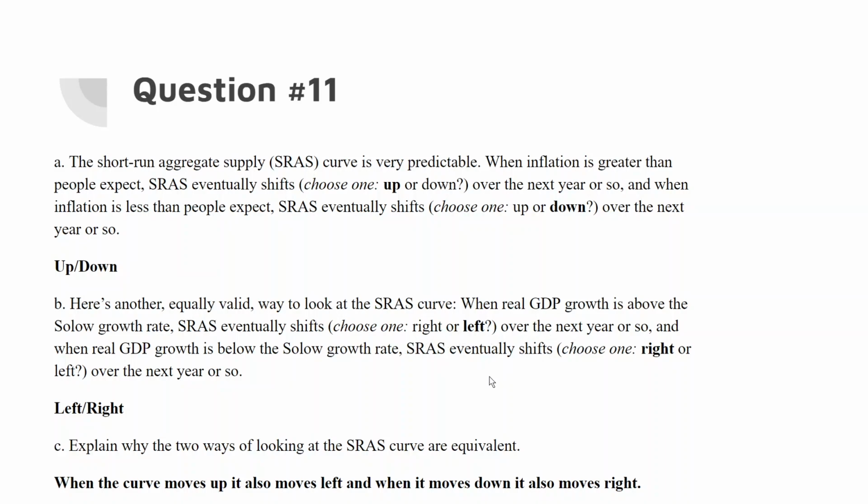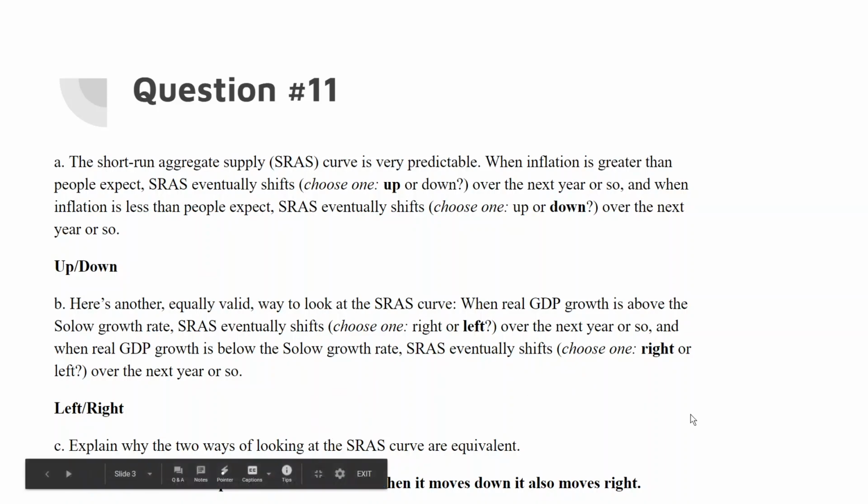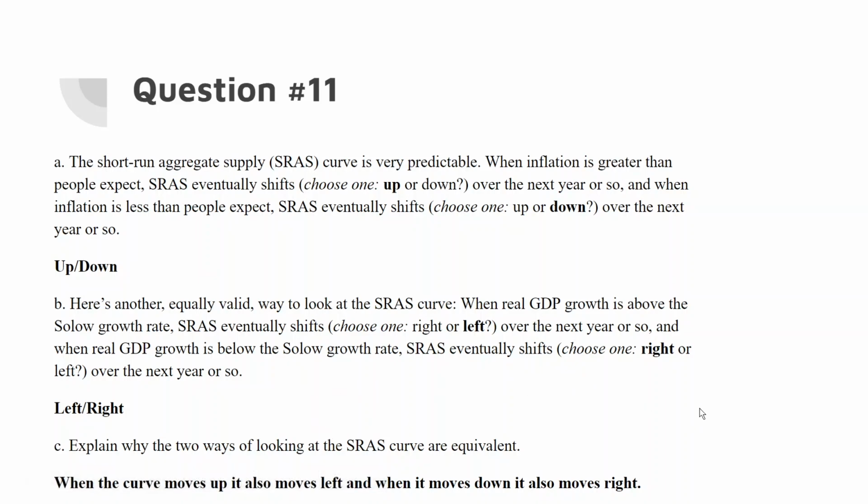And when the real GDP growth is below the Solow rate, it eventually shifts to the right. To explain why those are equivalent, graphically speaking, when the line moves up, it also moves to the left, and when the line moves down, it also moves to the right, which also relates to expected versus actual inflation and the Solow growth rate as compared to the real GDP growth.